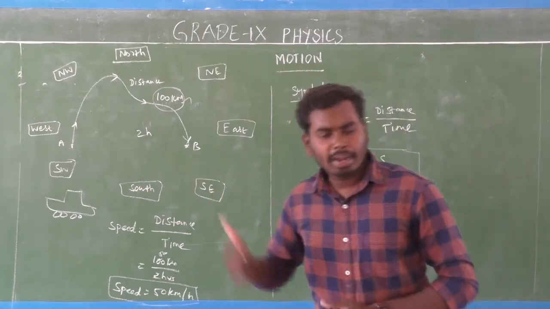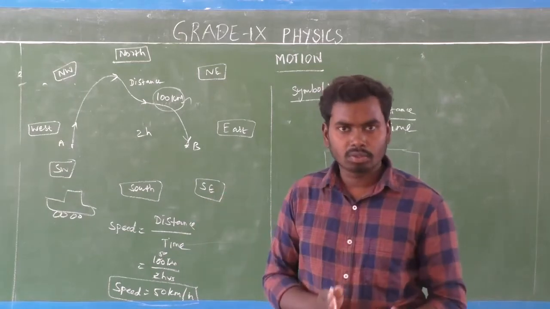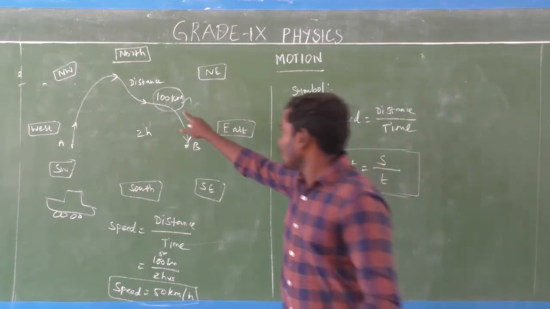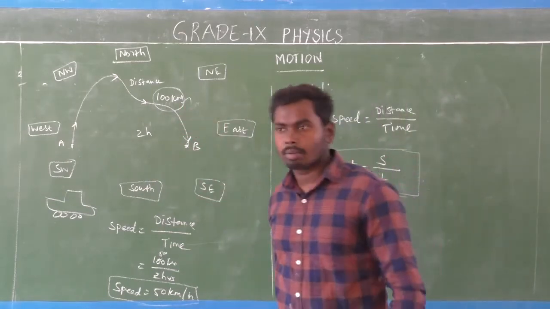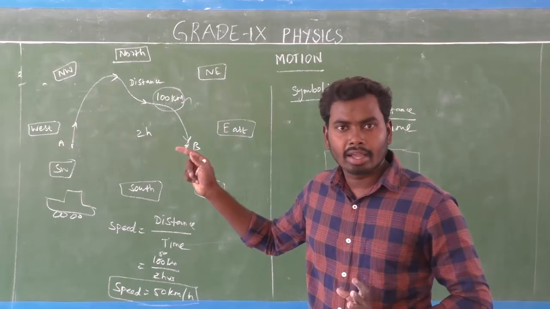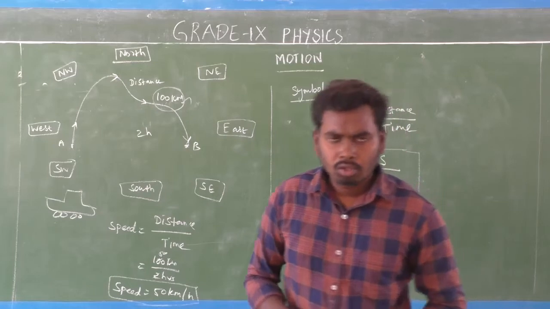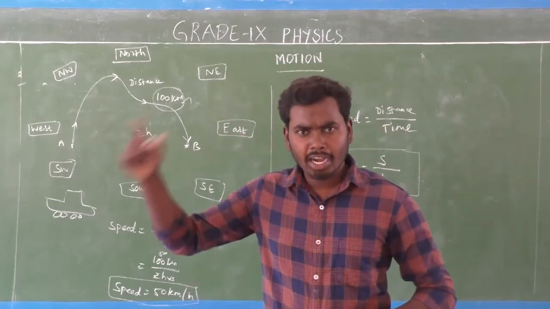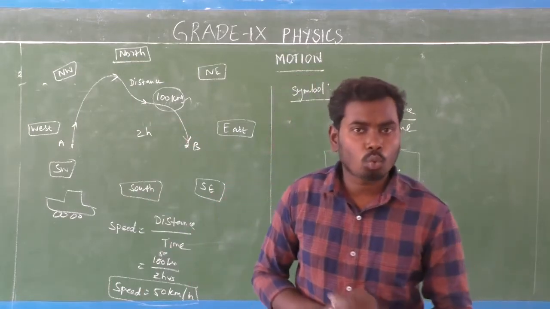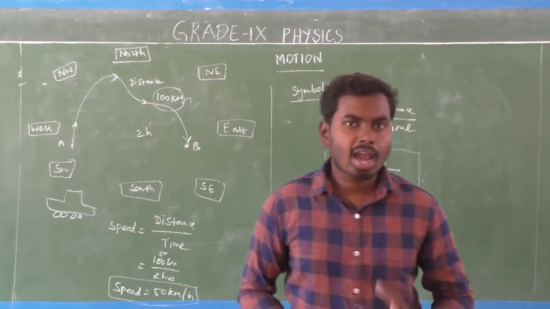So that's why speed is under the category of scalar quantity, isn't it? Speed has only magnitude, but there is no direction. 100 kilometers is a magnitude, but the direction is continuously changing, so we should not consider that. So speed is what quantity? Speed is a scalar quantity. What is the difference between scalar quantity and vector quantity? A vector quantity has both magnitude and direction. But a scalar quantity has only magnitude, there is no direction. That is the difference between vector quantity and scalar quantity.